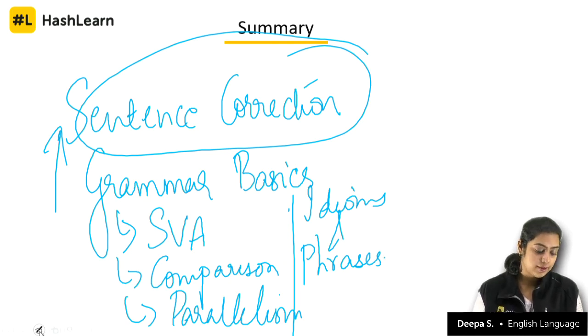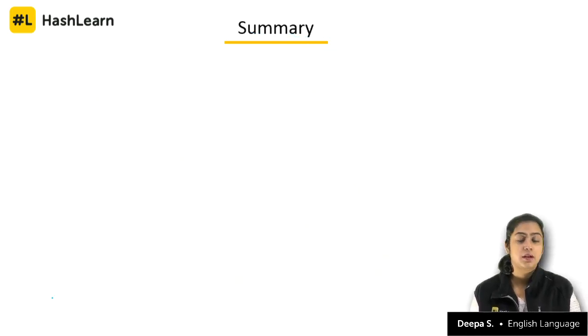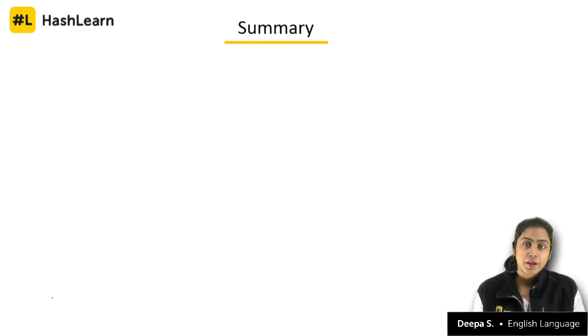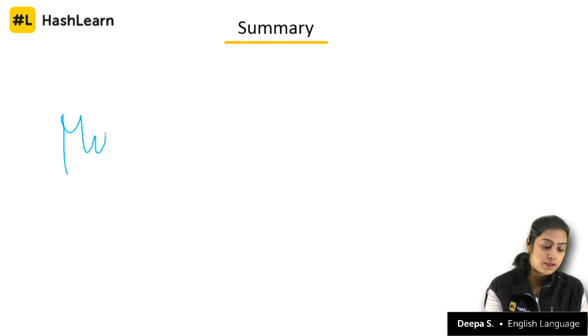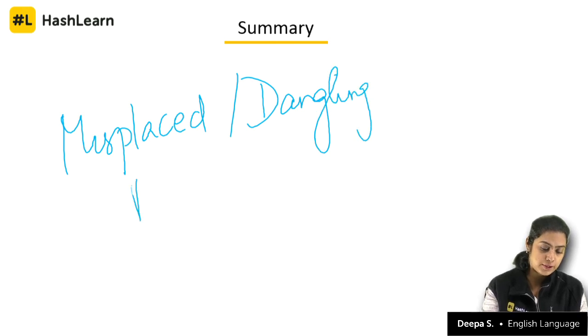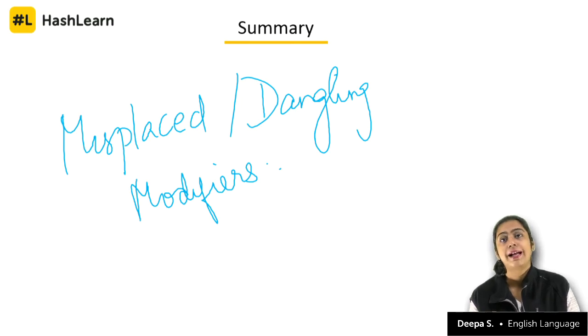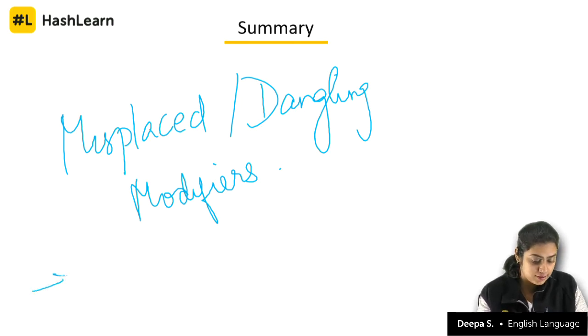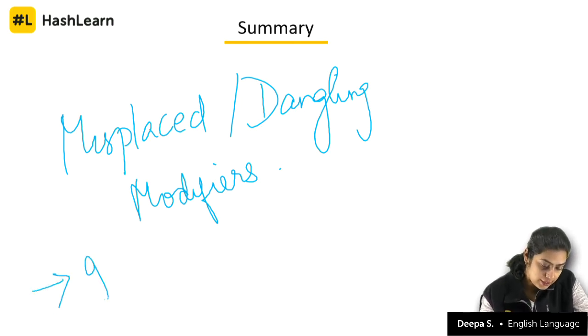Right? Now there are quite a few other grammar rules that would be required. For example, misplaced or dangling modifiers. Okay, I'll give you one example for misplaced and dangling modifiers.